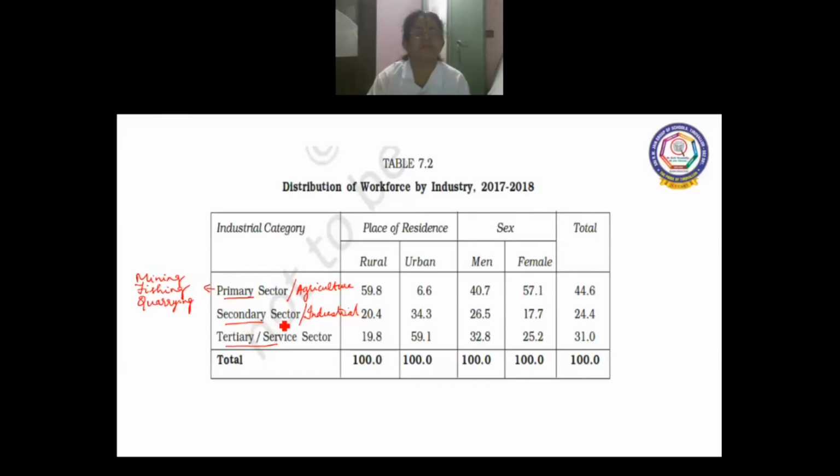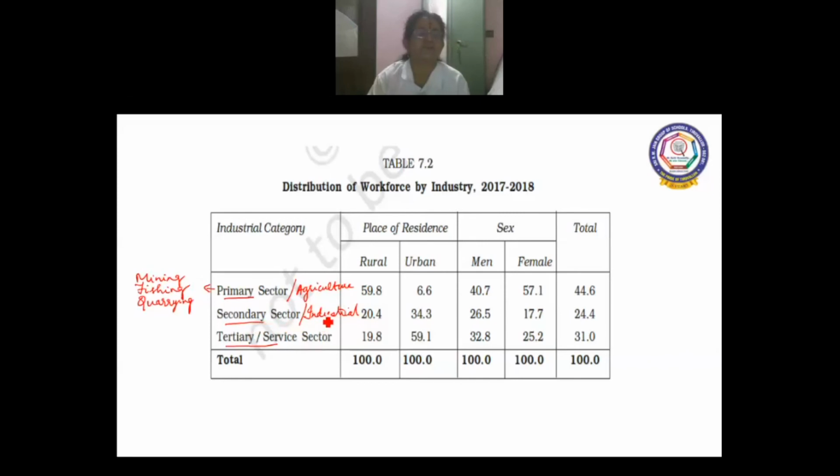Whereas secondary sector is the sector where there is transformation taking place. It means, take for example, the raw materials which they receive from agriculture, the final good of agriculture becomes the raw material of the secondary sector. This raw material is transformed into finished good. So when the transformation takes place, we call it as secondary sector.